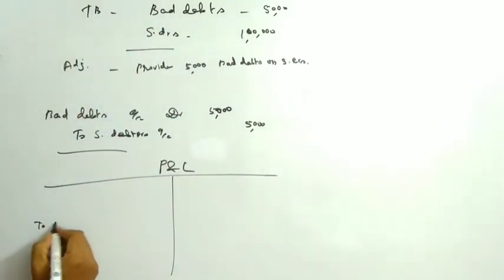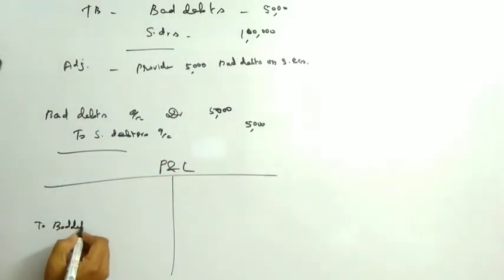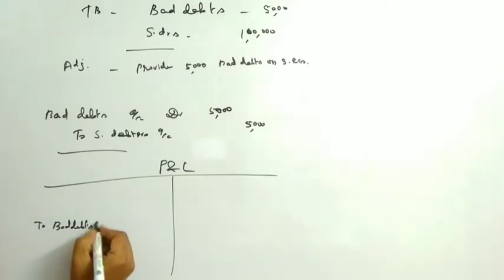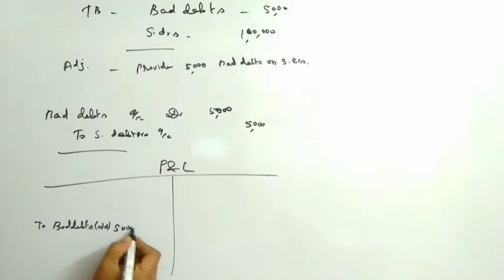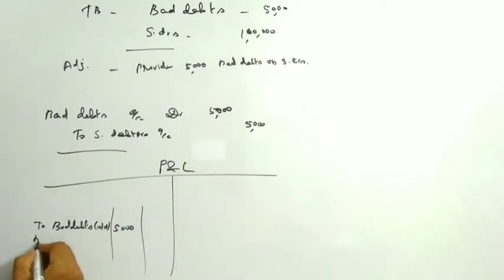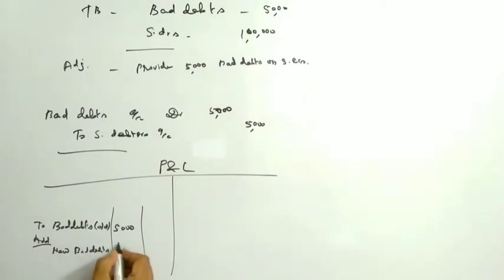To bad debts, it's old, okay, old bad debts is 5,000. Write it in the inner column. Then add new bad debts. How much? 5,000. So you have to write it.